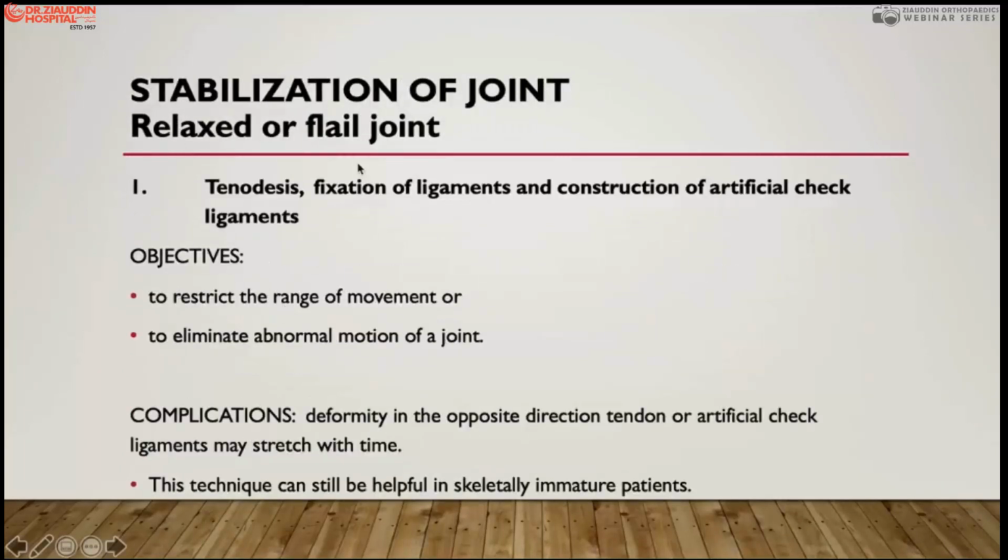So stabilization of the joint is usually done with tenodesis or by producing new artificial check ligaments. The objective again is to restrict the range of motion and to eliminate the abnormal motion at the joint, the flail joint, to treat the flail joint. Here the complication is that it may relax over time, and the artificial ligaments are tendons which you have developed. In the long run they may stretch again, and recurrence of deformity may occur. This technique is particularly helpful in immature patients.